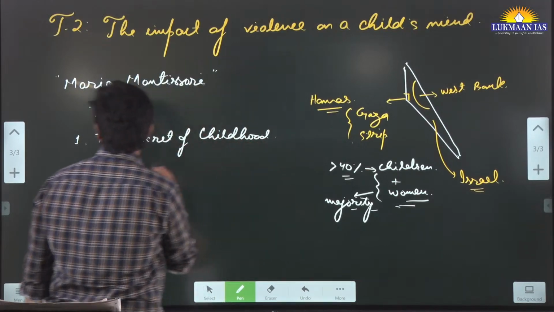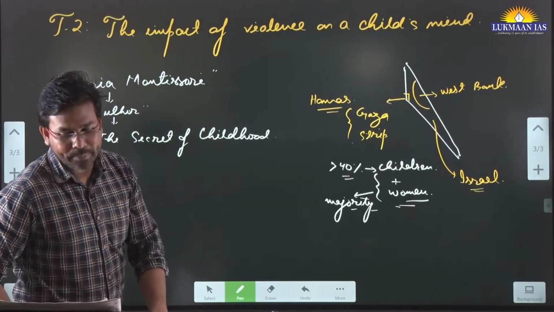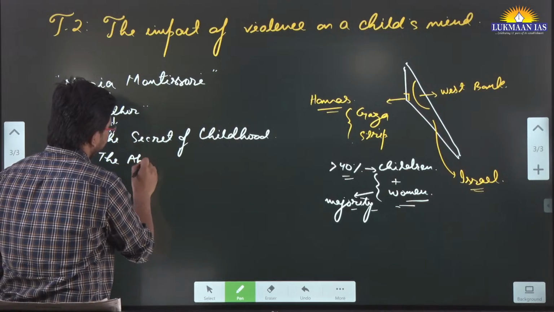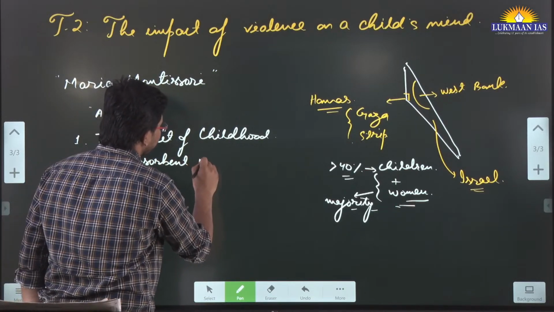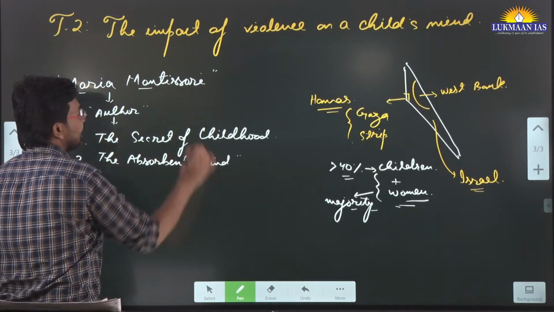And the second is The Absorbent Mind. So these are the books that this author has written.